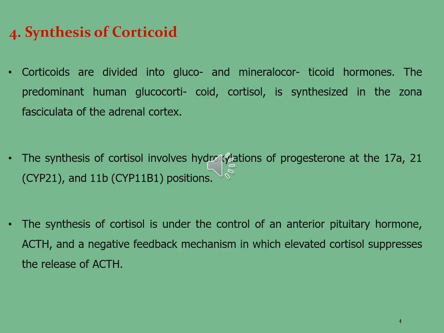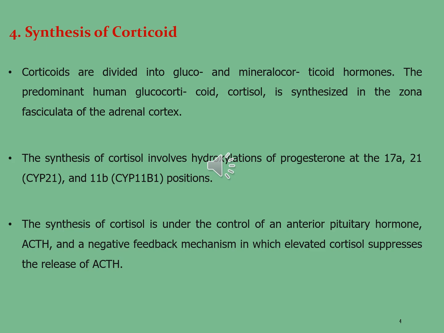Let's see the synthesis of corticoids. Corticoids are divided into gluco and mineralocorticoid hormones. The predominant human glucocorticoid, cortisol, is synthesized in the zona fasciculata of the adrenal cortex.